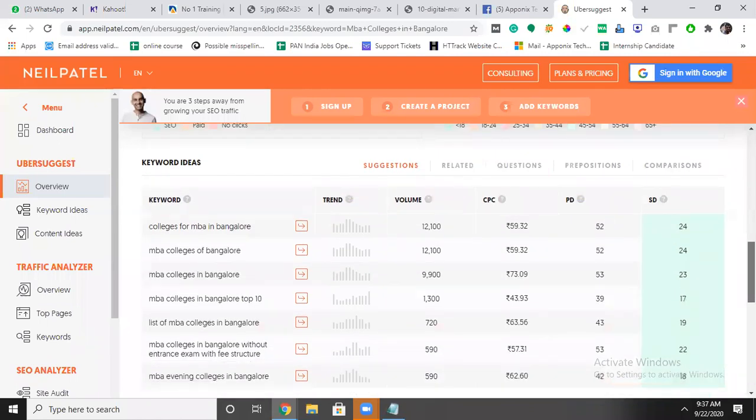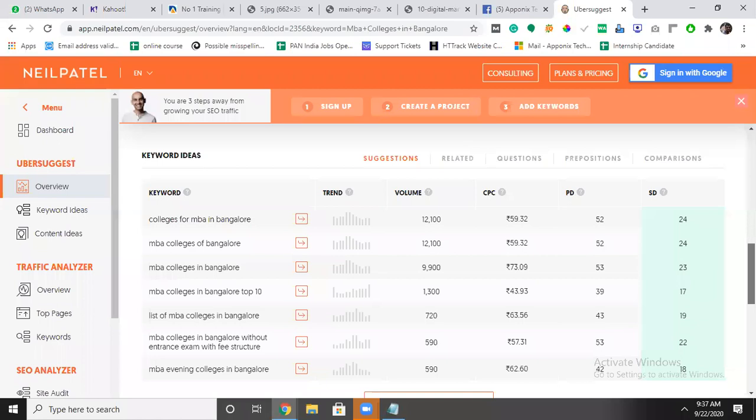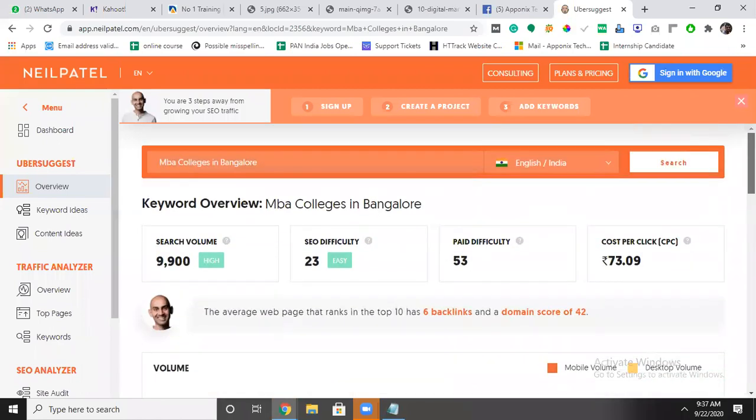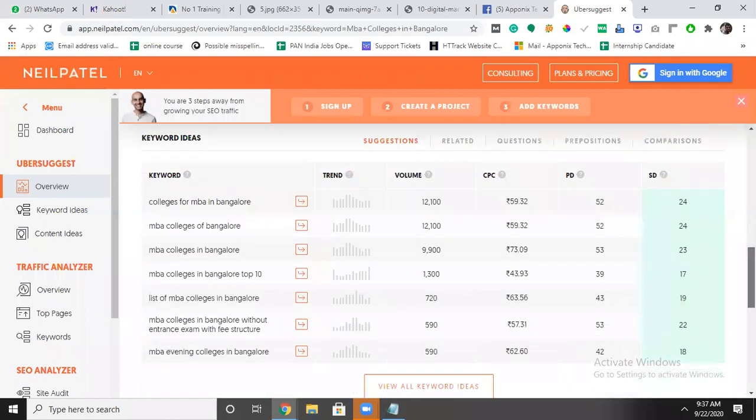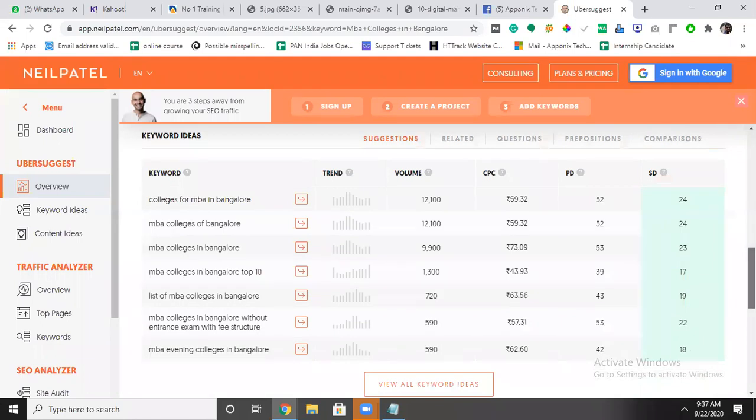People are searching different keywords for MBA colleges in Bangalore. I searched as per my expectation, but people are searching with different keywords. What are the different keywords? You can see colleges for MBA in Bangalore. People searching colleges for MBA in Bangalore, this keyword has 12,100 searches. MBA colleges of Bangalore, 12,100. MBA colleges in Bangalore, the keyword I searched, is 9,900.